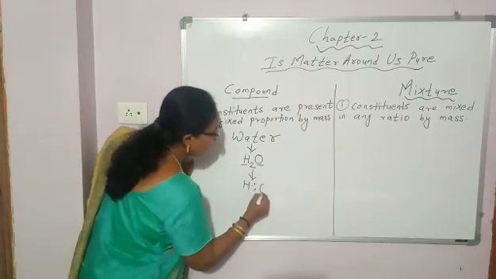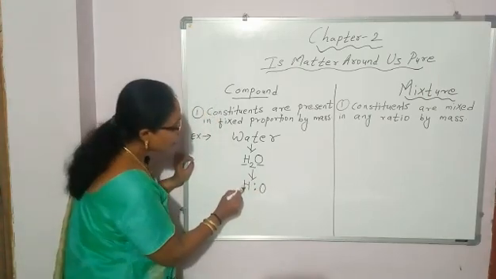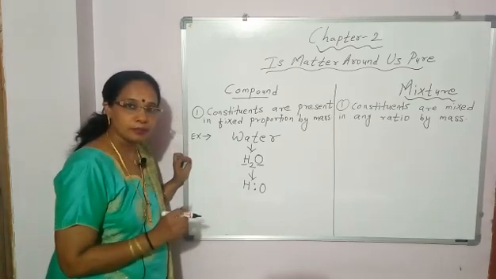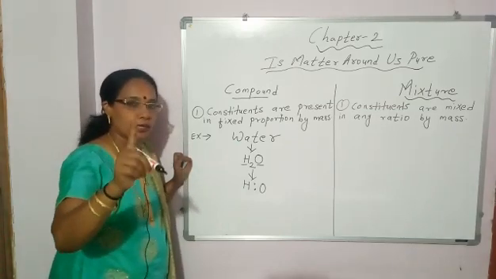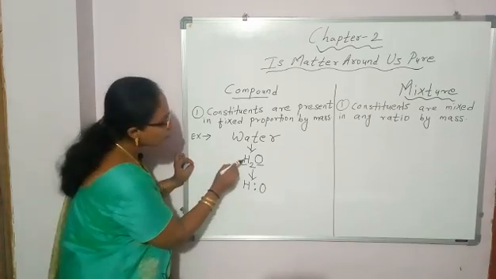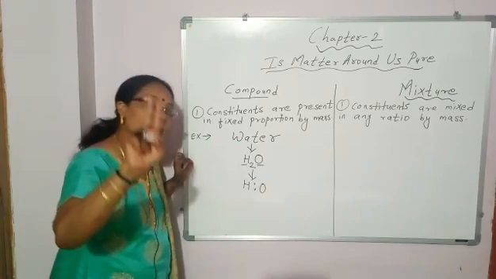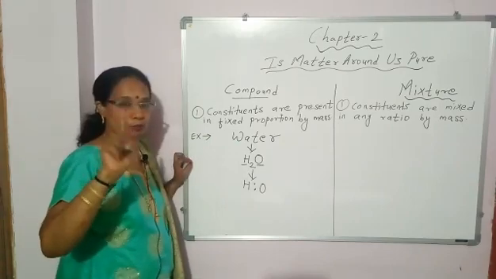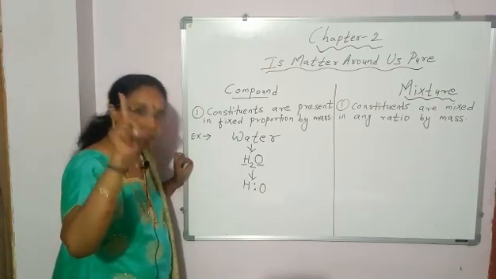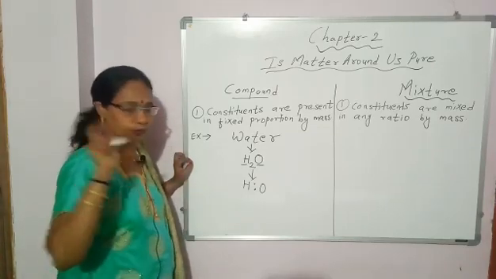Hydrogen and oxygen. Now what is the atomic mass of hydrogen? 1. And how many hydrogen atoms in water? 2. So what is the mass of 2 hydrogen atoms? 2.